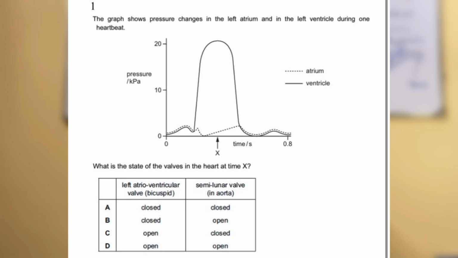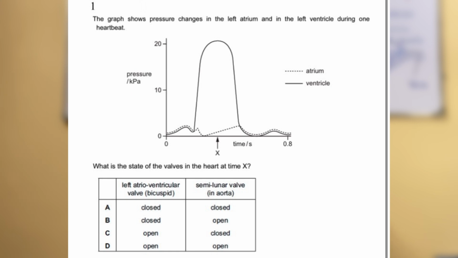On the y-axis it is pressure and on the x-axis it is time. The lower full dark line is showing the ventricle, and the dotted line is showing the pressure in the atrium. So what is the state of the valves in the heart at time x? Now focus at time x. At time x, what is the state of the valves? So let's focus and see the line of the ventricle.